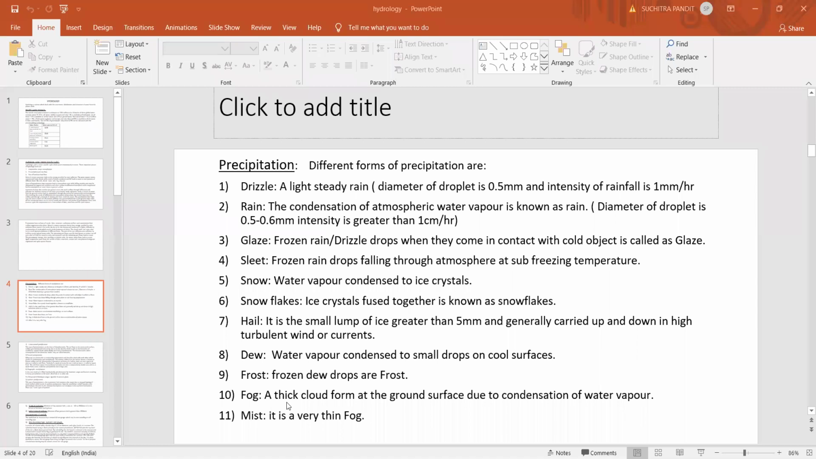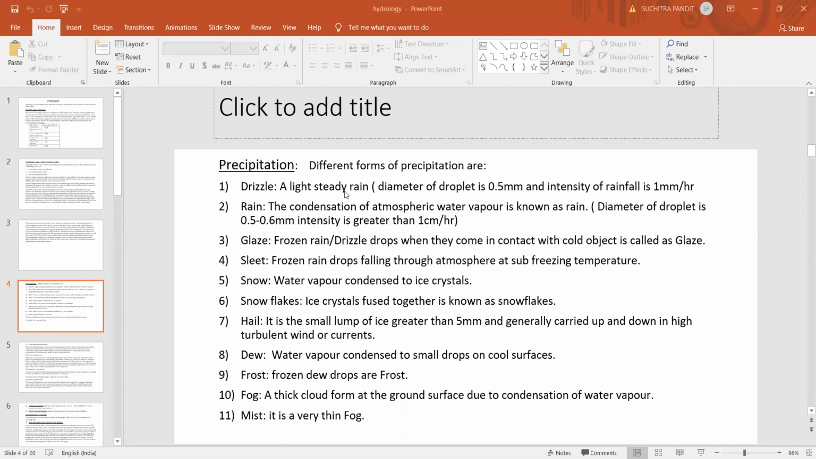And fog, a thin cloud formed at the ground surface due to condensation of water vapor. So these things we can see in the month of winter where you can have a fog. And mist, whenever there is a thin fog, it is called as a mist. Now, these are the different forms of precipitation, right from drizzle to mist.